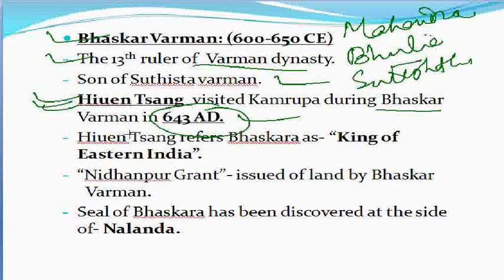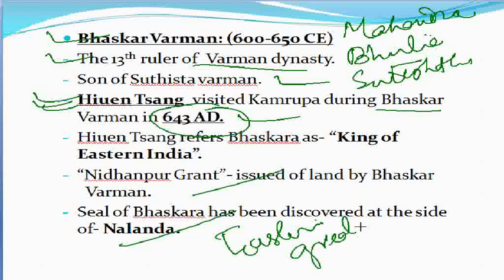And as far as Bhaskar Varman is concerned, he became the supreme lord of Eastern India. Once he became the supreme lord of Eastern India, he was one of the greatest rulers of Assam, and he also brought some territory under his kingdom.